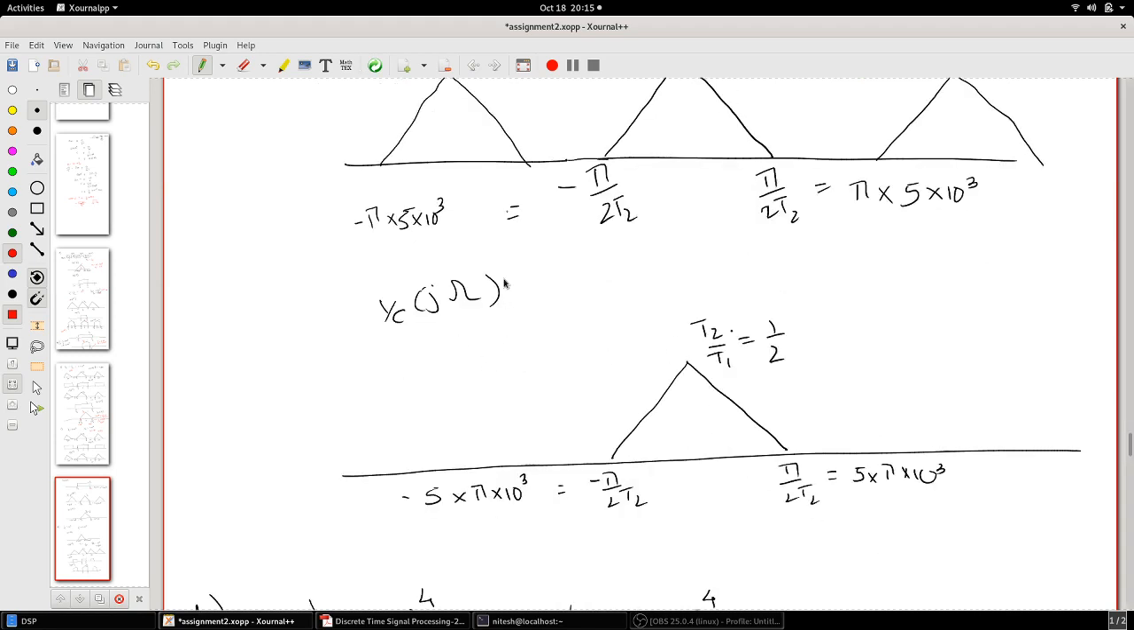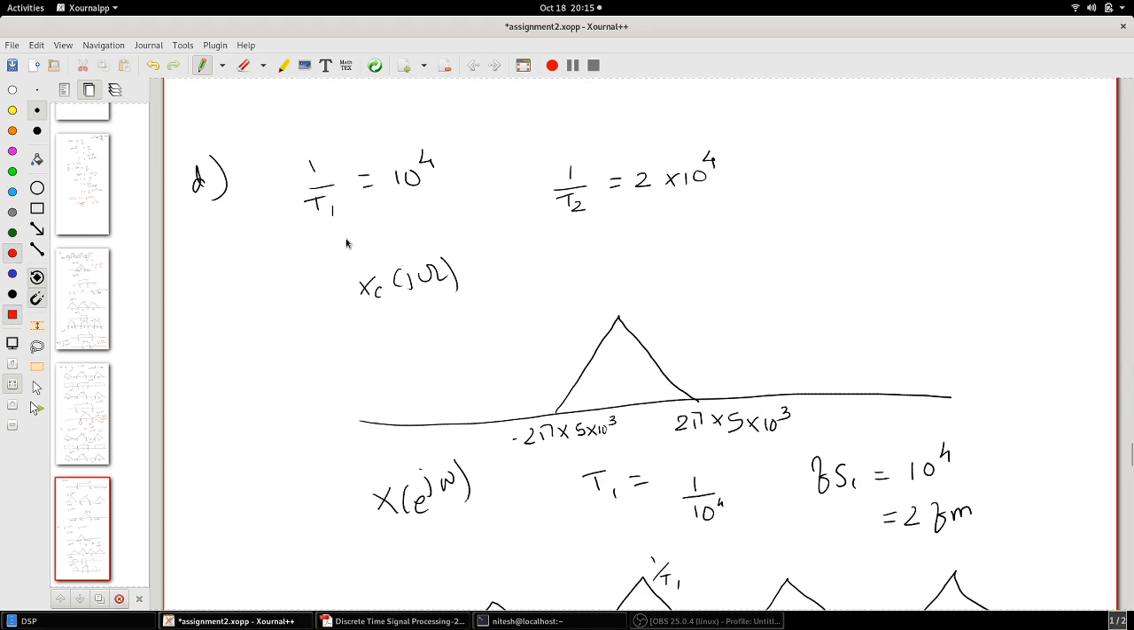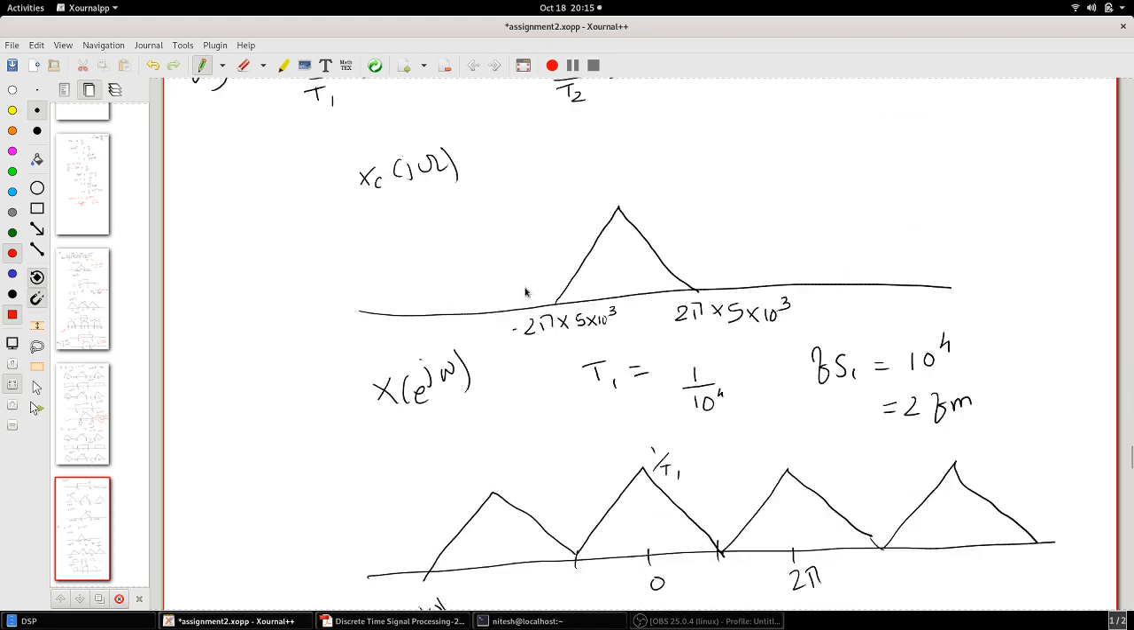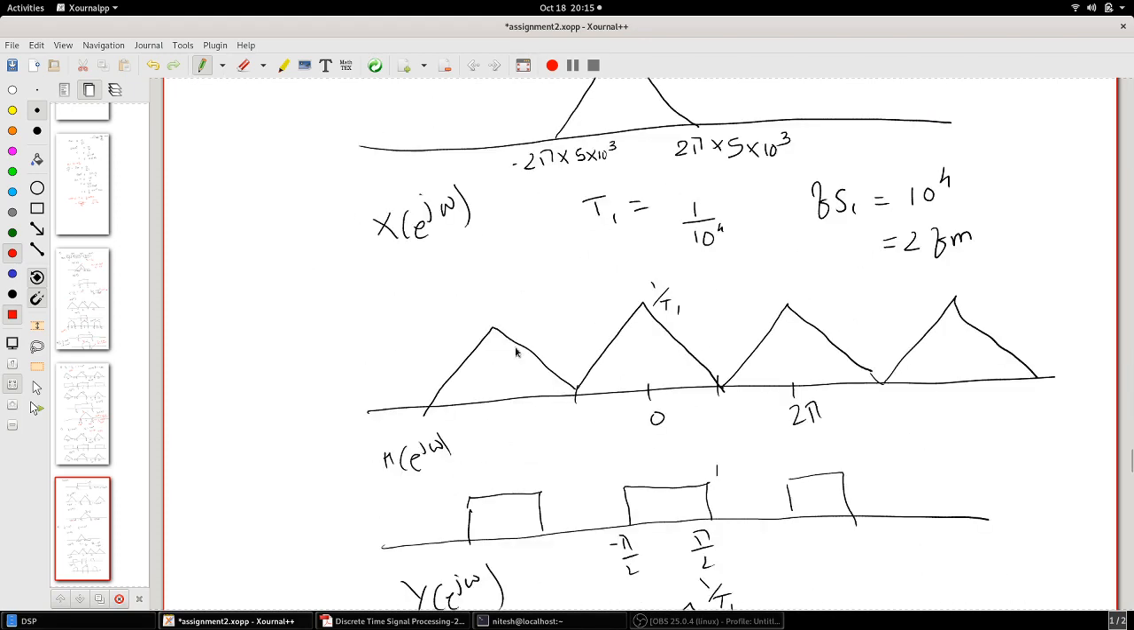Okay, so now once you pass through this, your Y of e raised to j omega will be T2 by T1, so pi by T2 times T2, which is 5 pi into 10 raised to 3. It is from minus 5 pi 10 raised to 3 to 5 pi 10 raised to 3 that is the frequency which is passed through, and T2 by T1 is half. Okay, so same thing here, you apply the same concept here, and this is what you get. You just go through this.